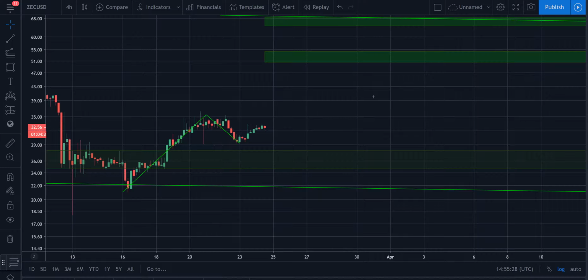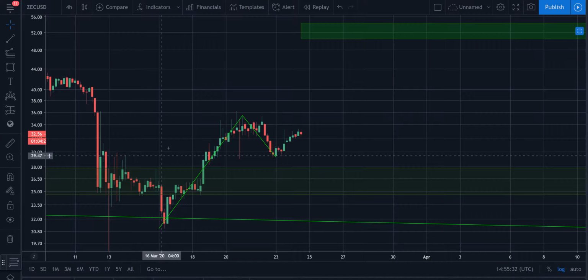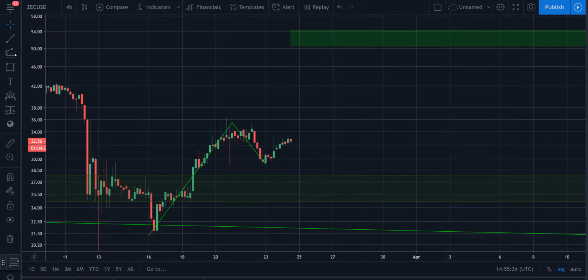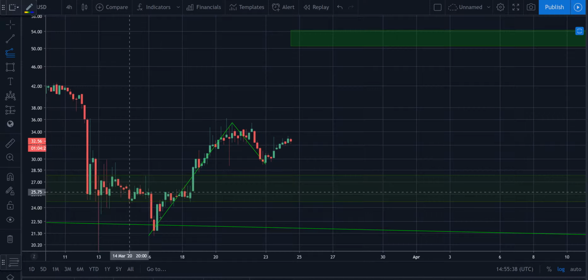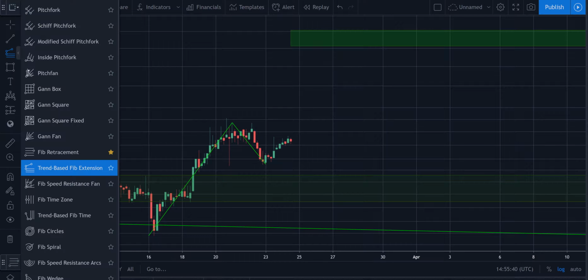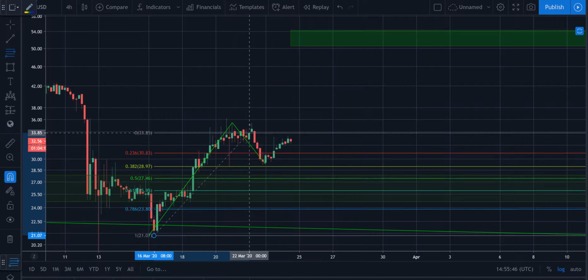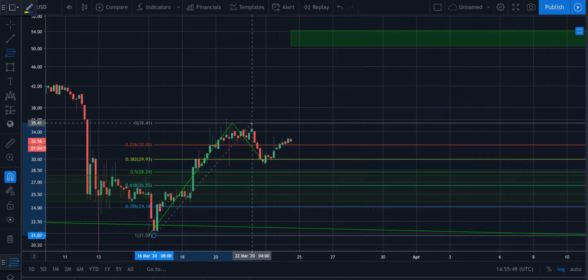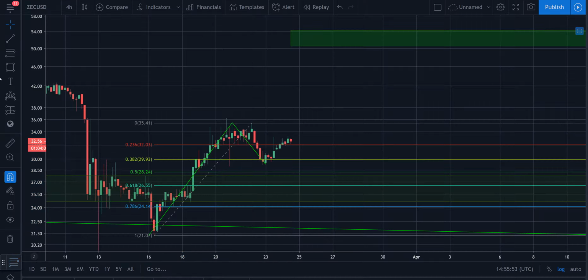As you guys can see, that to me looks like a potential first wave. So I'm going to be treating this like a potential first wave and using a Fibonacci retracement and a trend-based Fib extension in order to see where I believe it'll go next. But first, let's actually do the Fib retracement and see how much this has retraced. I would probably retrace from this candle right here or this one. I'm going to do this one. I'd say that retraced to around the 382,